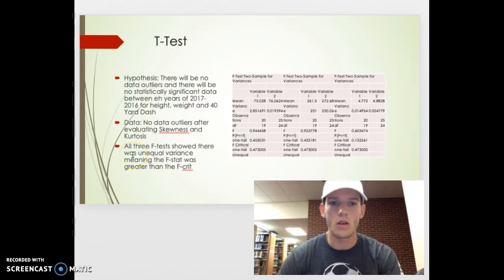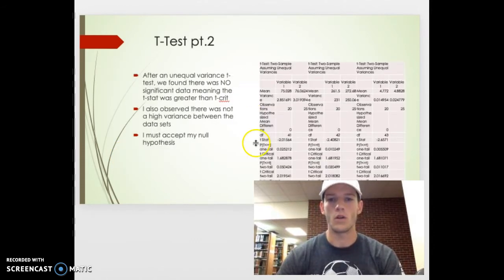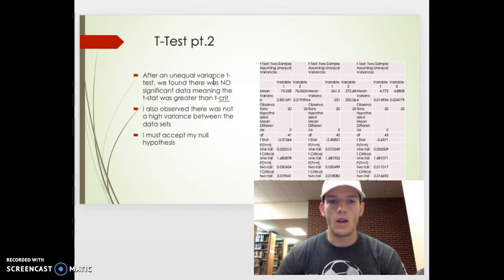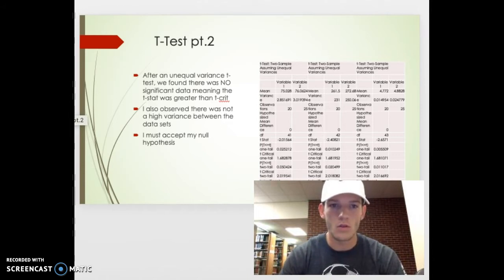All three of the F-tests showed unequal variance, meaning that the F-stat was greater than the F-crit. So part 2 of this is that I put all these down after an unequal variance test, because if you have unequal variance, you need to do an unequal variance t-test. After we did that, we found that there was no significant data, meaning the t-stat was less than t-crit. I also observed that there was a high variance, which I showed there too. After finding these results, I accept my null hypothesis.